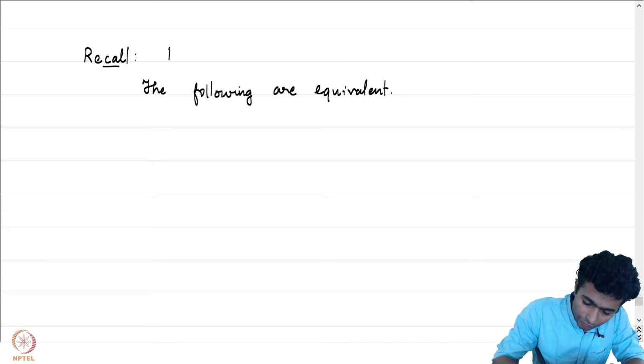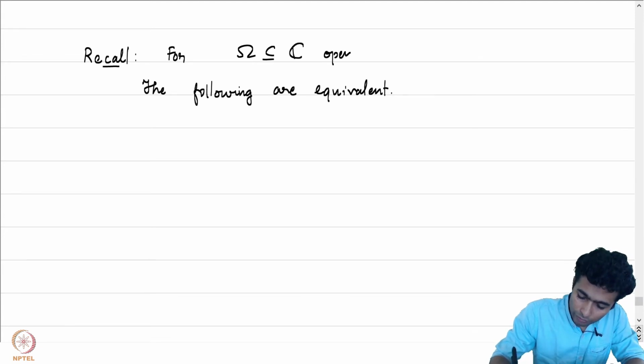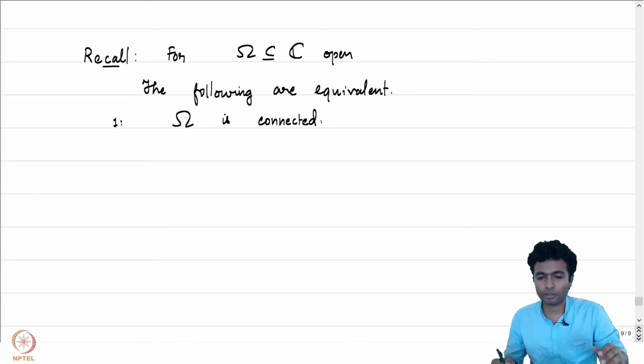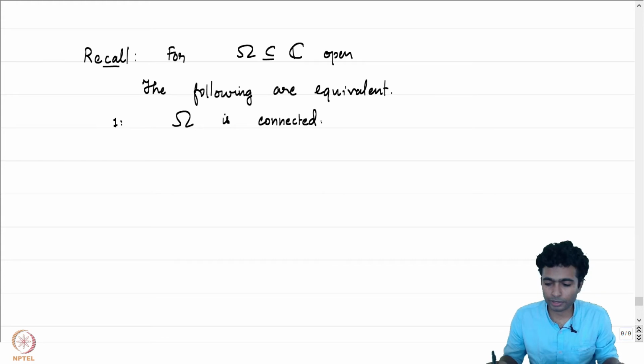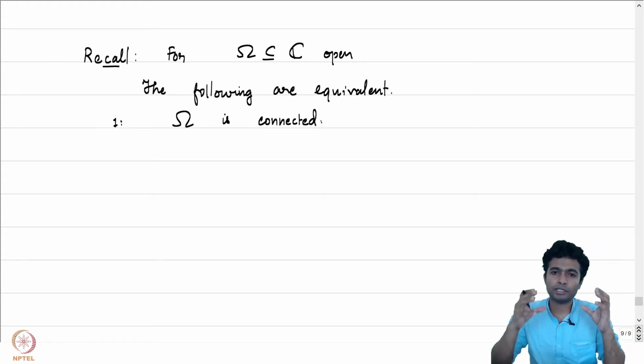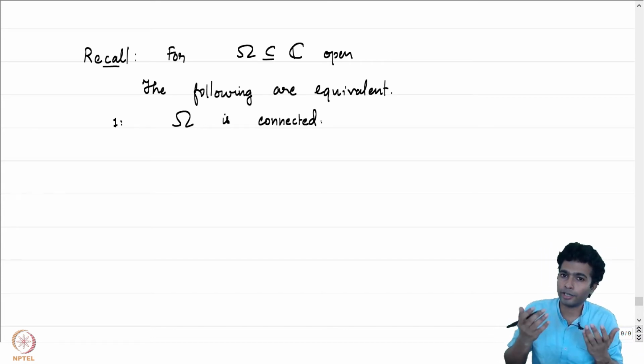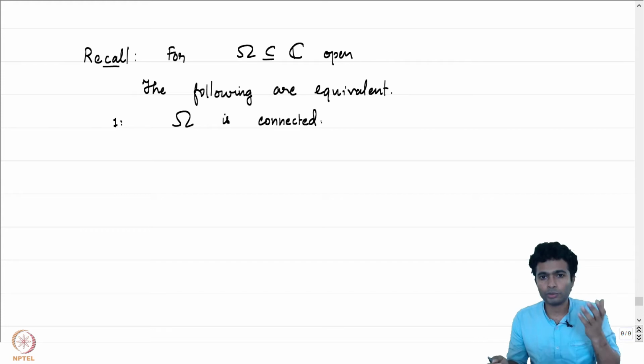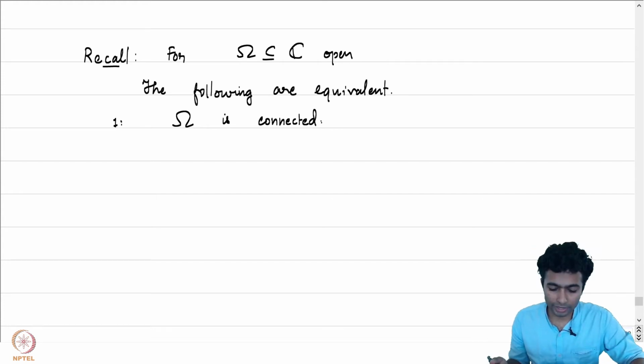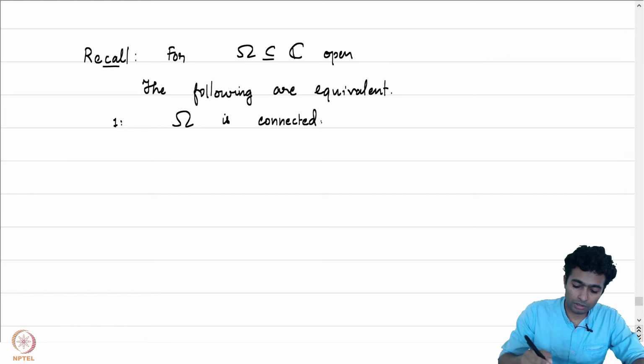So, for omega contained in C open, the following are equivalent. What was the first one? Omega is connected. What was the meaning of a subset of C being connected, or rather subset of a metric space being connected? It means that the set omega does not have a separation. We say that omega has a separation if we can write it as a disjoint union of U union V, where U and V are non-empty open subsets of omega. So, we say that omega is connected if it is not having a separation.